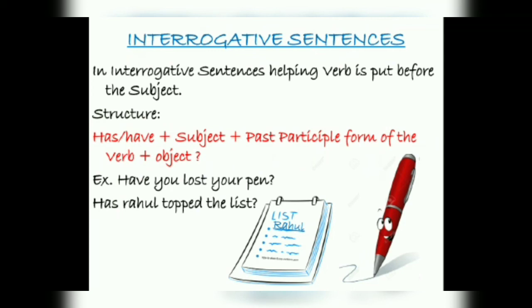Clear? Now interrogative, it is the same thing. You have to use the helping verb before the subject to make it an interrogative sentence. In an interrogative sentence, the helping verb is put before the subject. Has/have plus subject, past participle form of the verb and object. Here you have to insert a question mark also. Have you lost your pen? So have is the helping verb, you becomes the subject, lost is the past participle form of the verb, and your pen is the object.